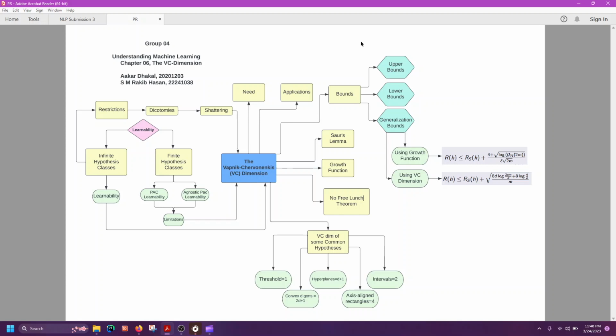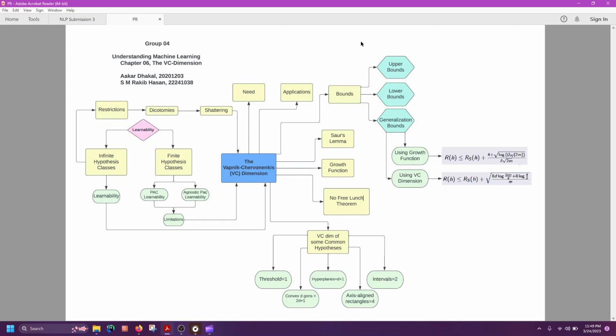PAC learnable, or probably approximately correct learning, is a framework for analyzing the sample complexity and generalization error of learning algorithms. A learning algorithm is PAC if it can output a hypothesis with low error with high probability from a small sample of labeled data. The VC dimension of the hypothesis class determines the sample complexity and the generalization error of a PAC learning algorithm.